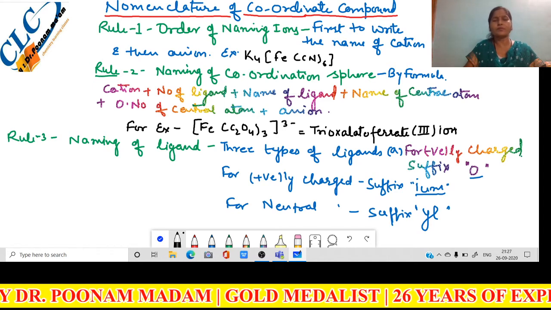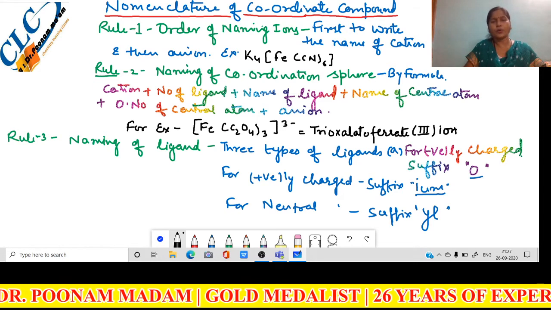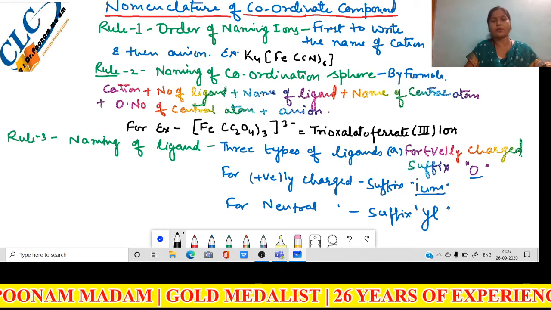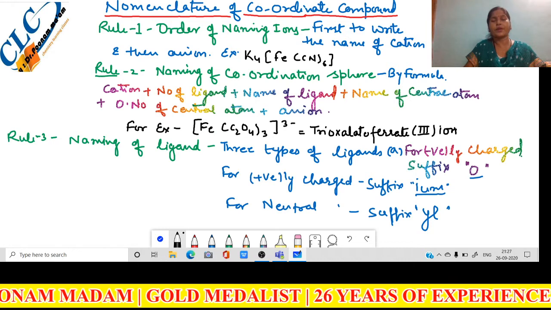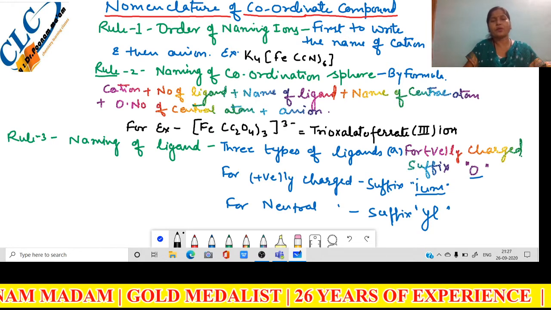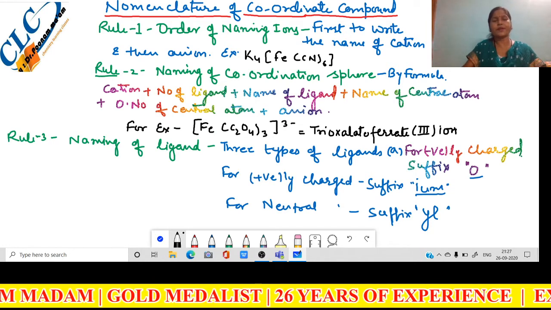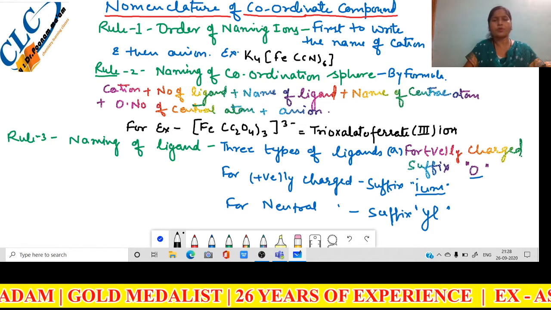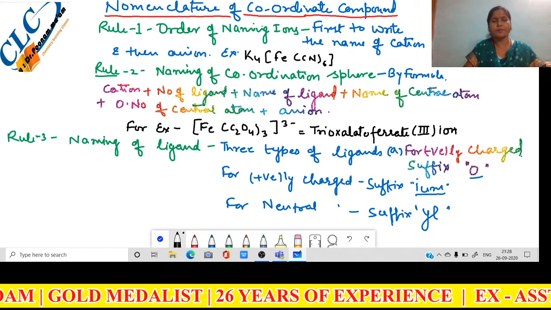So the bond between them, donor and acceptor, or ligand and central atom, is called a coordinate bond. So here we study the nomenclature of coordinate compounds, how the coordinate compounds are named.